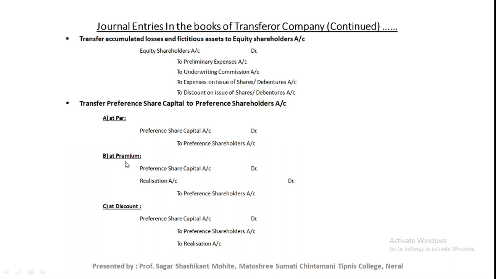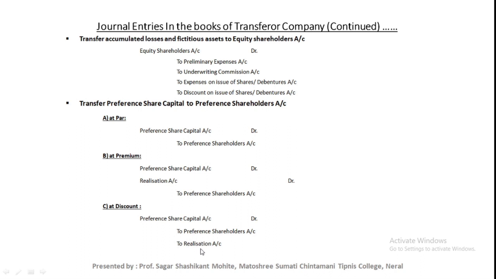If settled at premium, the journal entry will be preference share capital account debit at the face value of the preference shares, realization account debit for the premium amount, to preference shareholder account, the total claim including premium. If settled at discount, the journal entry will be preference share capital account debit at the face value, to preference shareholder account and to realization account. The discount amount we should transfer to the realization account.